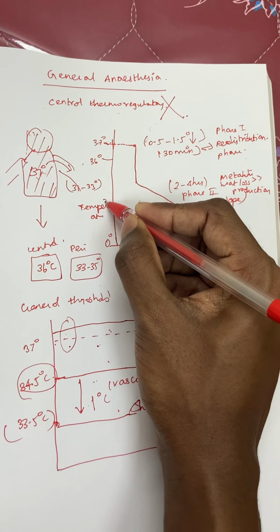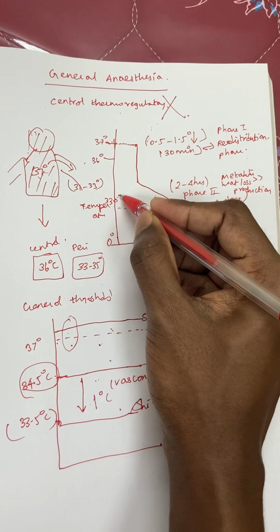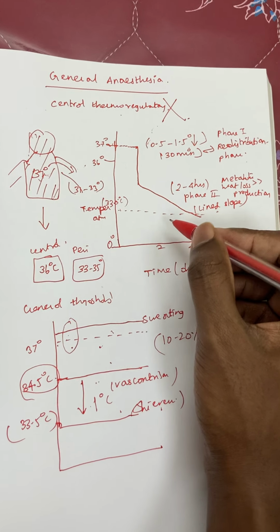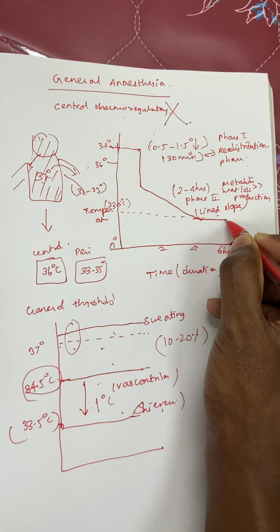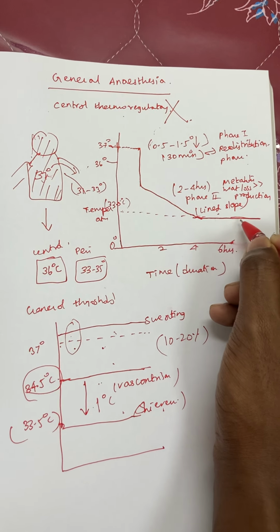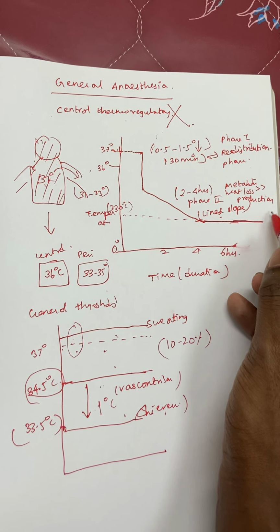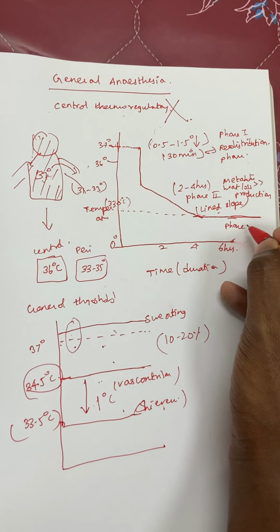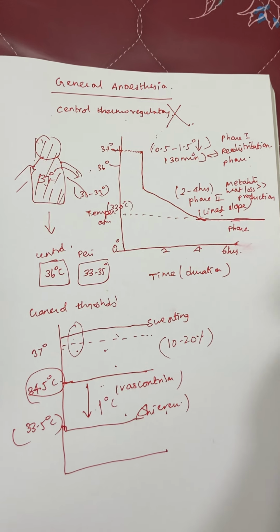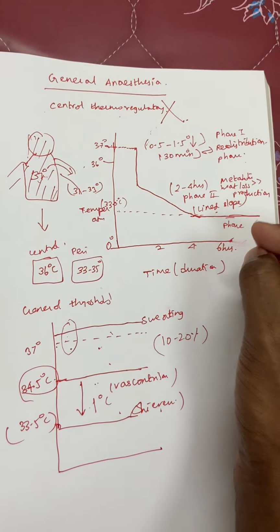Just consider this is approximately around 33.5 degrees centigrade. This is the slope, and the core body temperature has reached this phase. After that, the core body temperature is maintained. Why is it maintained? Because vasoconstriction occurs, so the peripheral heat loss is taken care of. Peripheral heat loss is not occurring because, with the vasoconstriction, whatever heat is formed is maintained within the central compartment.